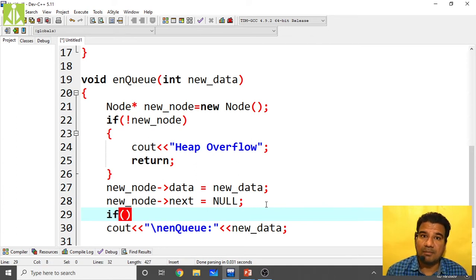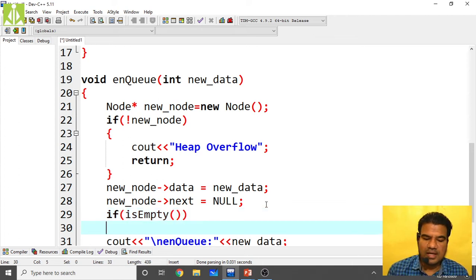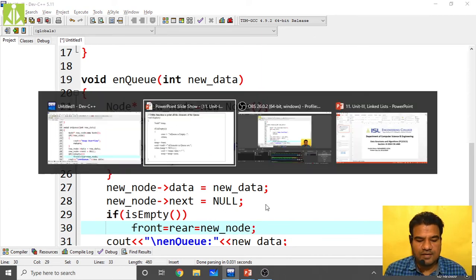When the queue is completely empty, that means isEmpty will return true. If isEmpty is returning true, in that case what do we have to do? If isEmpty is returning true, then make front equal to rear equal to new node. Both should point to the first node.